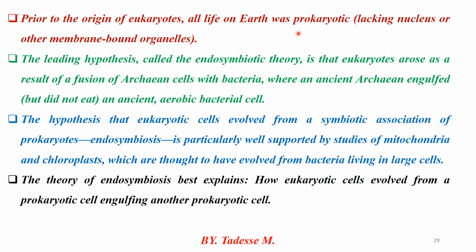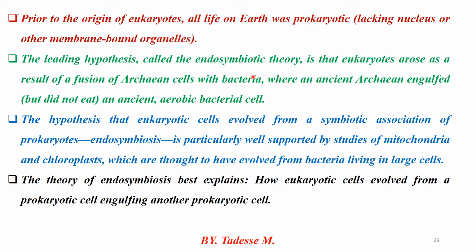After the prokaryotic cell formed, a leading hypothesis called the endosymbiotic theory says that eukaryotes arose as a result of the fusion of an archaeal cell with bacteria, where an ancient archaeon engulfed an ancient aerobic bacterial cell. This means the eukaryotic cell originated or evolved when primitive prokaryotic cells associated together.